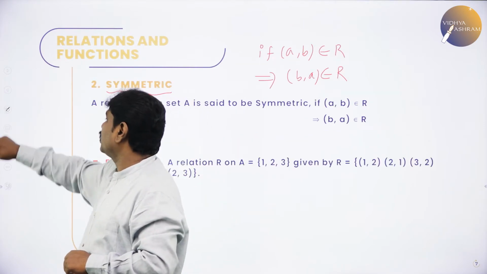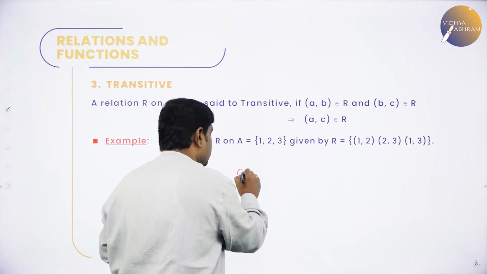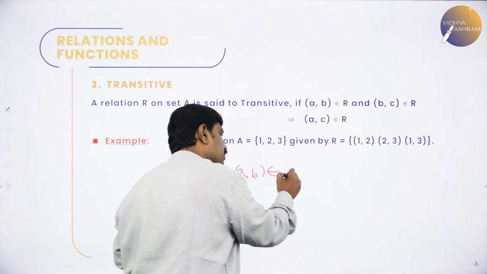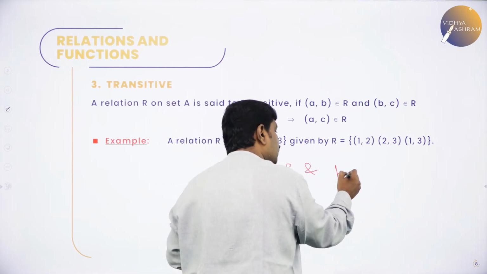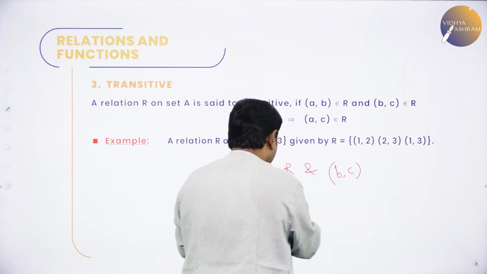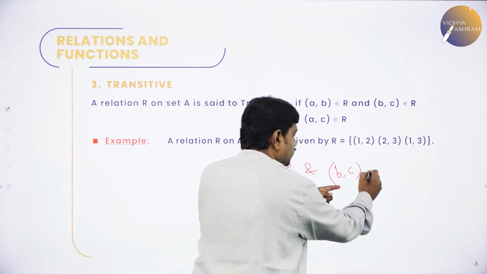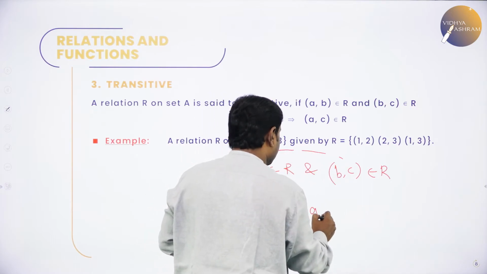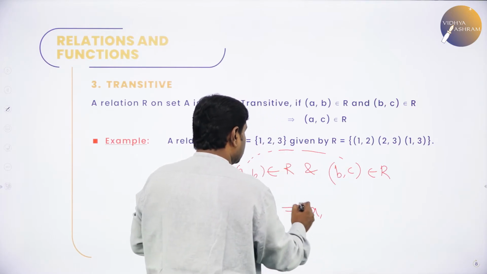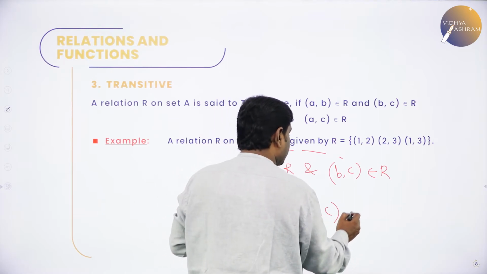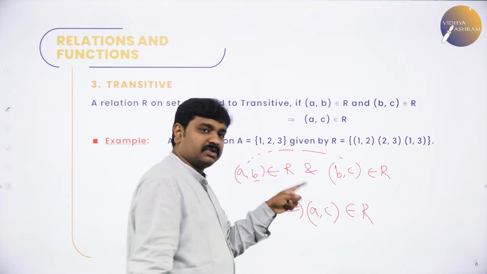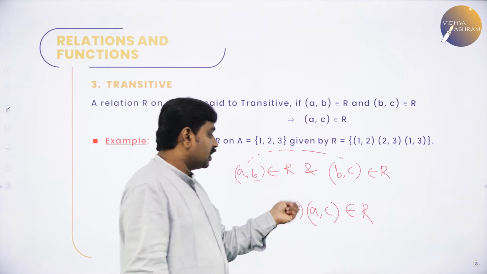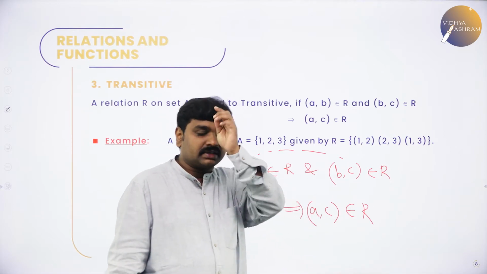Then we say R is what? Transitive. If the first one is related to the second one, means if (A, B) belongs to R and (B, C) belongs to R, so the second one is related to the third one, then A and C, first and last, should be related. If these two are true, then this should be true. If (A, B) is in the relation and (B, C) is in the relation and also (A, C) is in the relation, then R is transitive.